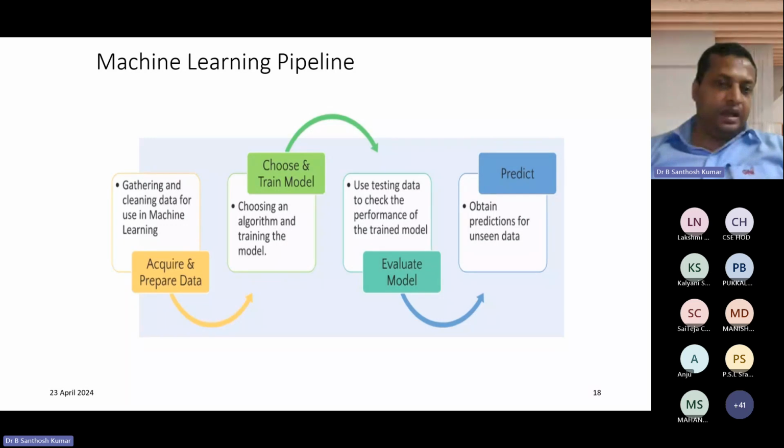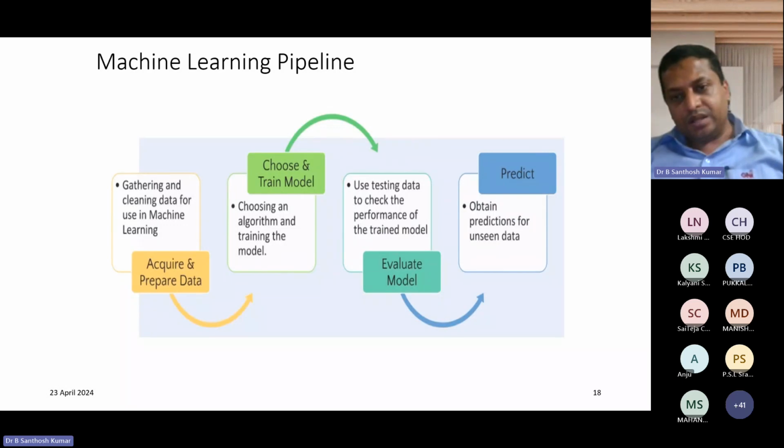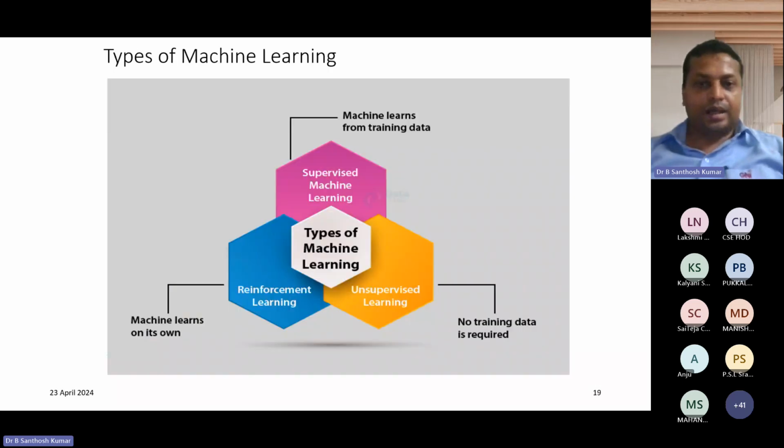Here we are gathering and cleaning the data for use in machine learning. Then we choose and train the model, which means choosing an algorithm and training the model. The next stage is evaluate the model, which means using the testing data to check the performance of the trained model. Then finally we go for the prediction, which means we obtain predictions for unseen data.